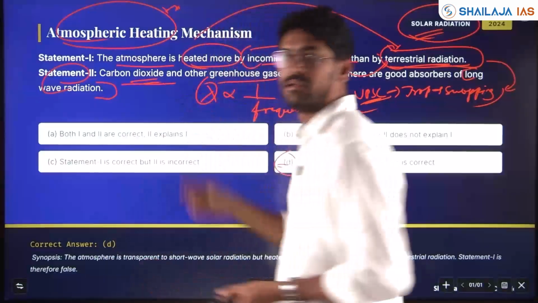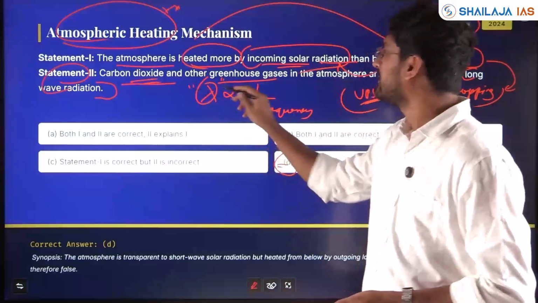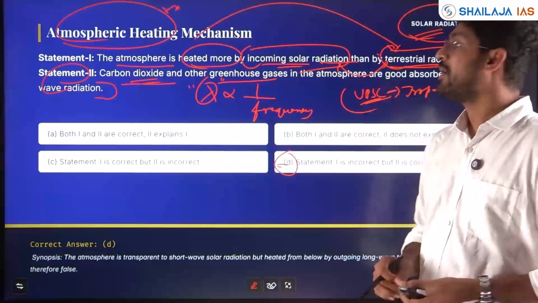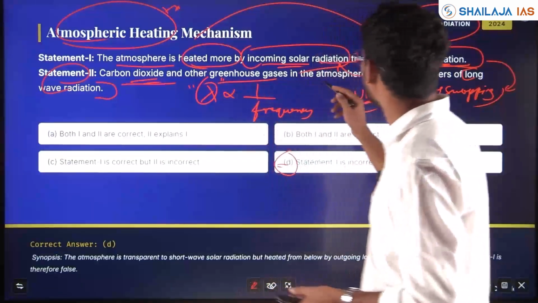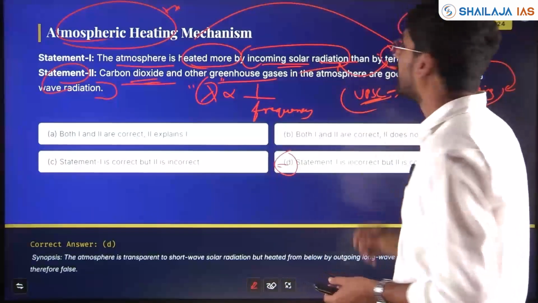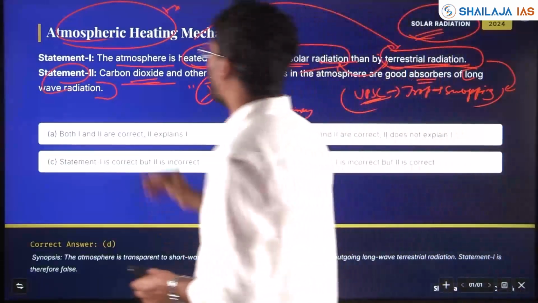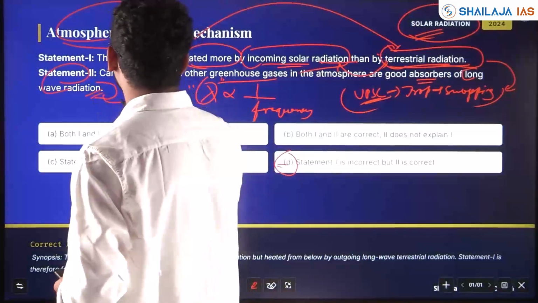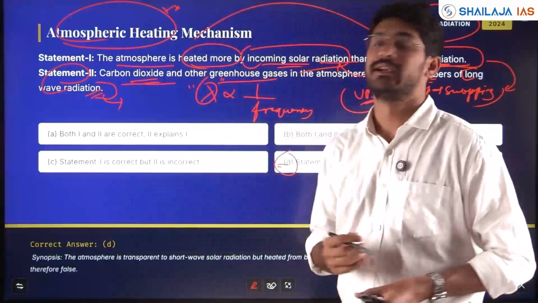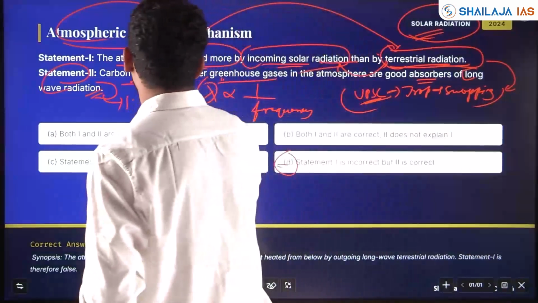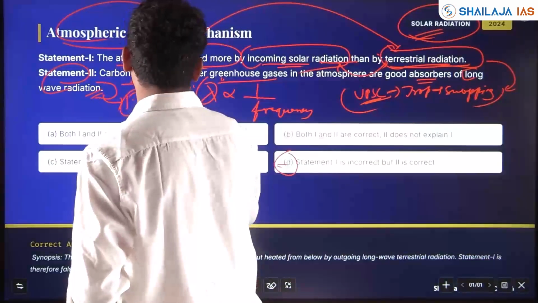Lambda is the symbol for wavelength. Long wave radiation, which is the heat wave, is infrared, right? IR waves, infrared waves.